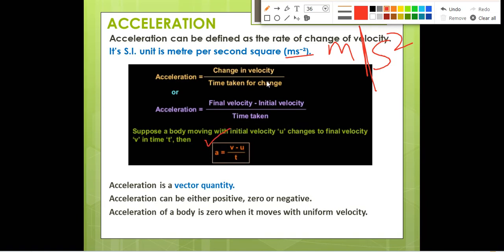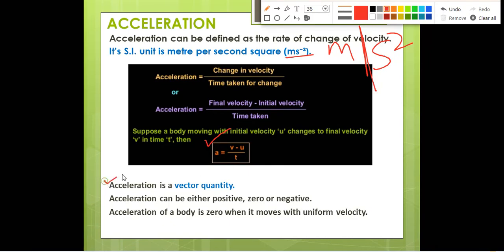Change in velocity divided by time taken for change. Change in velocity you can write as final velocity minus initial velocity, so a is v minus u by t. Suppose in the question v, u and t are given, you can calculate acceleration. Suppose acceleration, time and u are given, then you can calculate the final velocity v also from this formula. So you have to remember this formula: a is equal to v minus u by t, where v is the final velocity, u is the initial velocity, and t is the time taken.